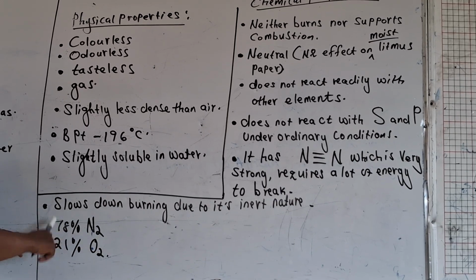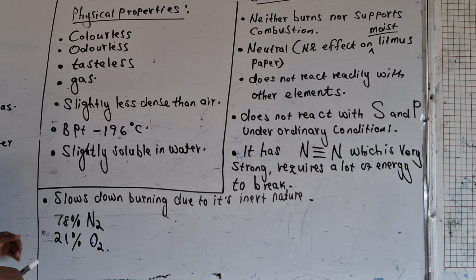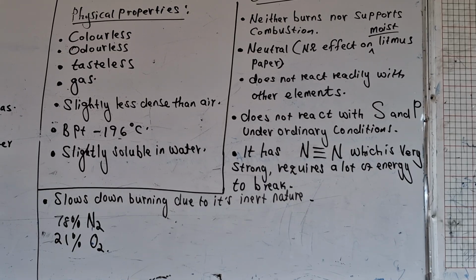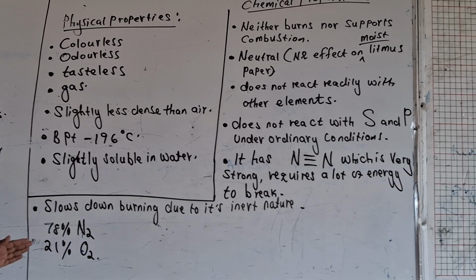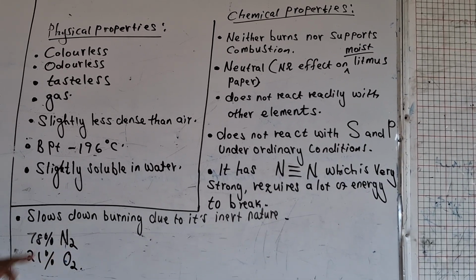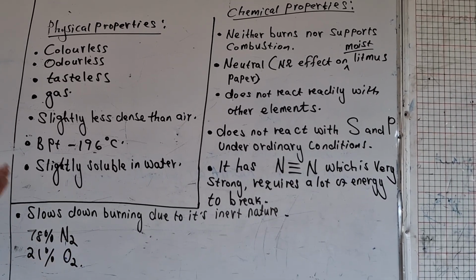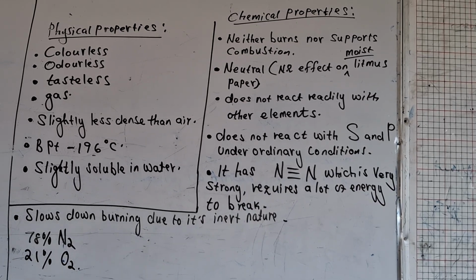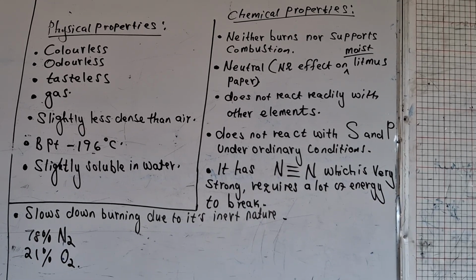Otherwise, if nitrogen was less, then oxygen could have fanned the fire. So therefore, we could be having a lot of fire outbreaks. But now, because we have nitrogen, which does not burn nor support burning, being plenty, then oxygen cannot lead to uncontrolled fires. Are we together?